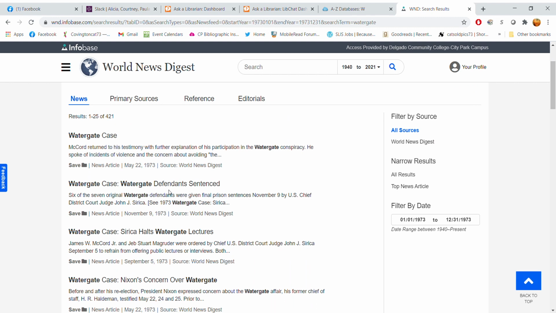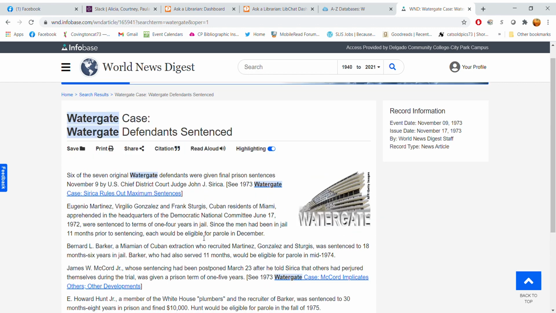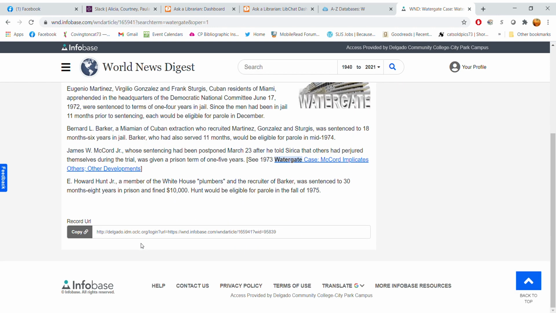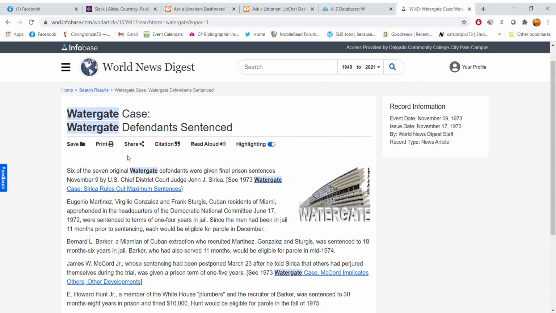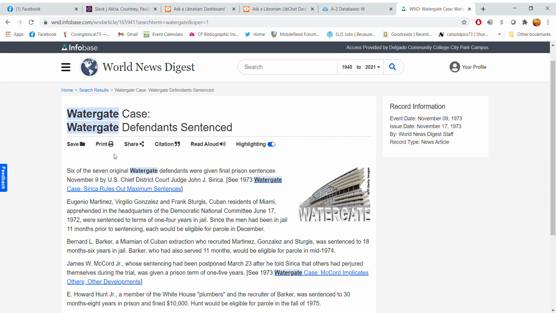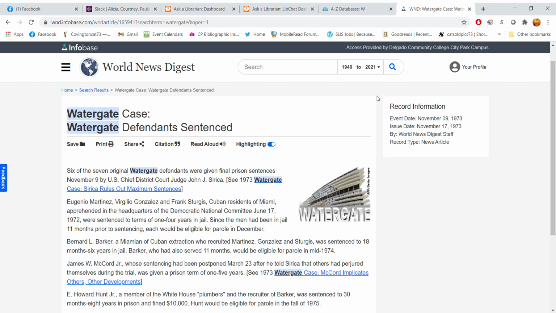There we go. And Watergate case, Watergate defendant sentence. That's the second one. Let's look at that. And this is a news article. And again, you can do the URL. They also have it down here. You can print it. You can email it. And there's the link again.